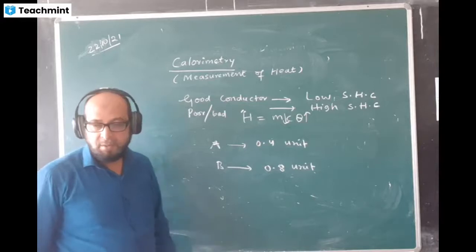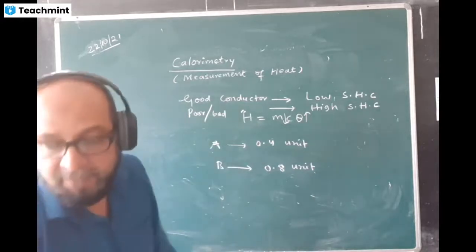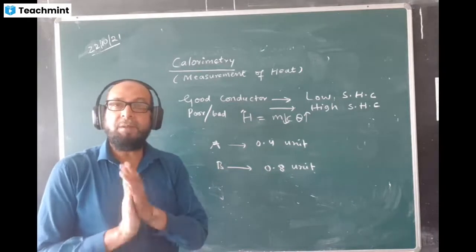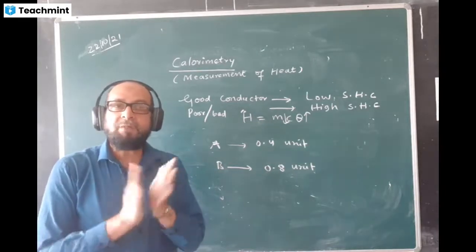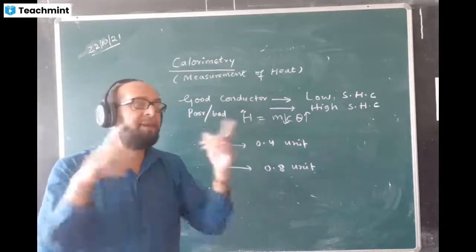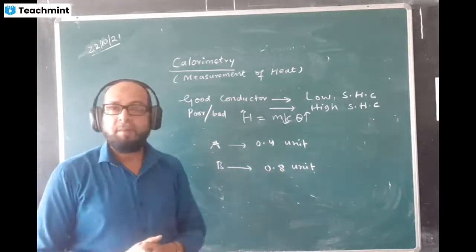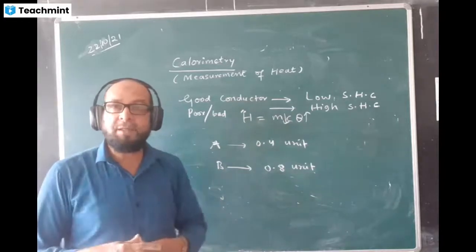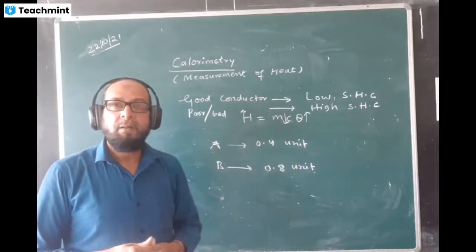Among the metals, aluminum has a very high value of SHC, and the lowest value is for lead. And overall, water has a very high value of specific heat capacity by nature, that we cannot help. It is by nature. Understood?